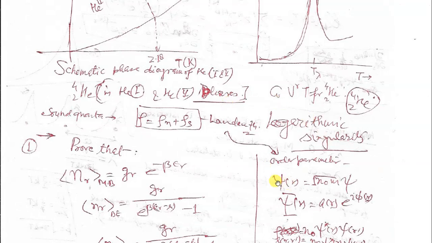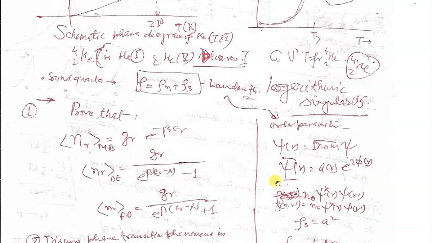So for this case, we have an introductory idea that we can draw in this fashion. There is a detailed theory accessible, by L.D. Landau. In this helium-2 state we have sound quanta. So in the superfluid state, this liquid is a mixture of two liquids: a normal liquid and a superfluid. We talk in terms of the superfluid, where the order parameter is written in this manner. So this is the order parameter.